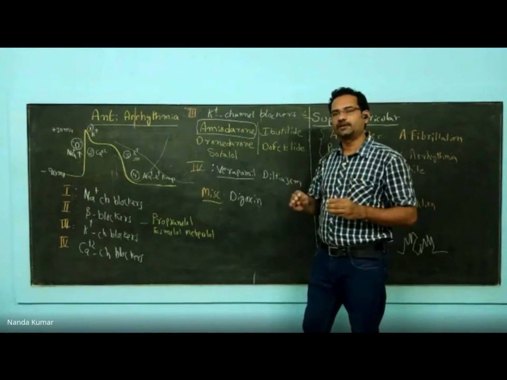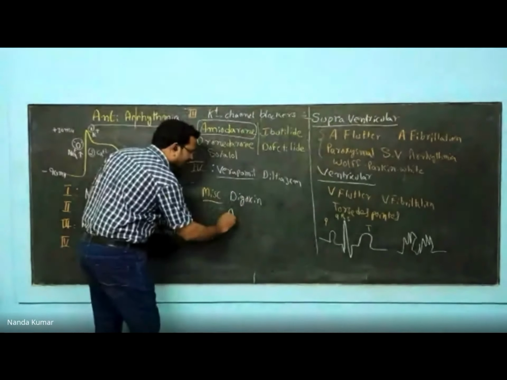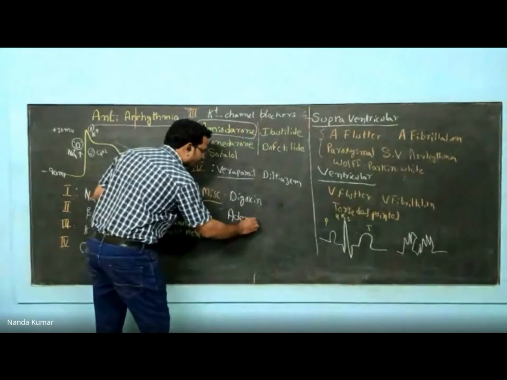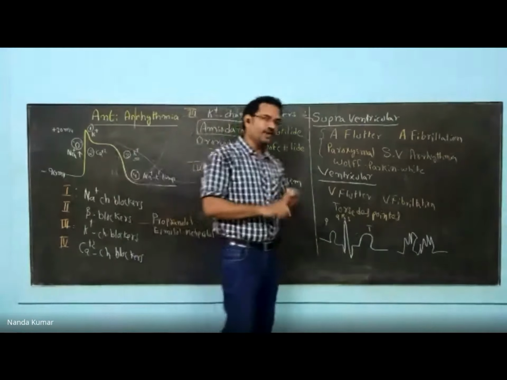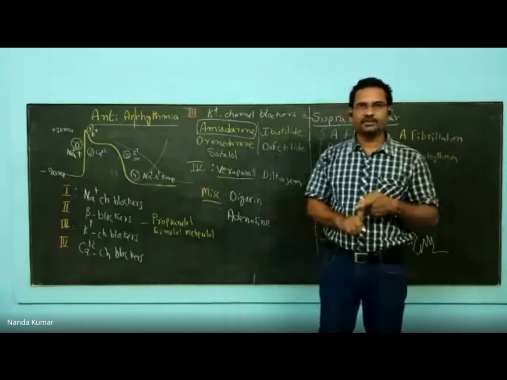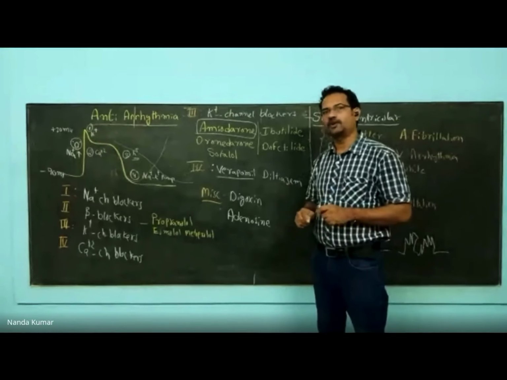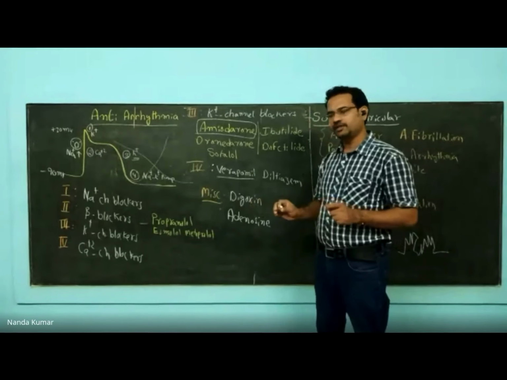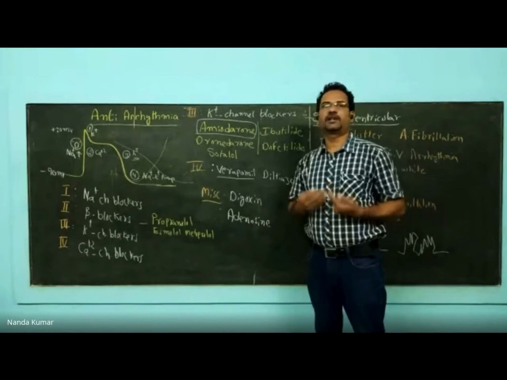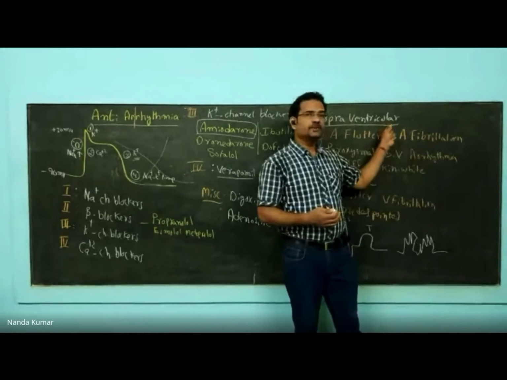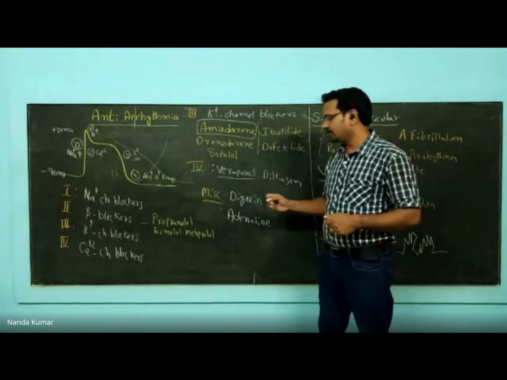Tachyarrhythmia can be controlled. Now, along with digoxin, one more drug is adenosine. Adenosine is a very short-acting drug. It acts for just 10 seconds. During that time, it reduces cardiac contractions in the automatic cells. So digoxin and adenosine are widely used to treat supraventricular arrhythmia. The arrhythmias which occur in the atria are treated by these two drugs, digoxin and adenosine.